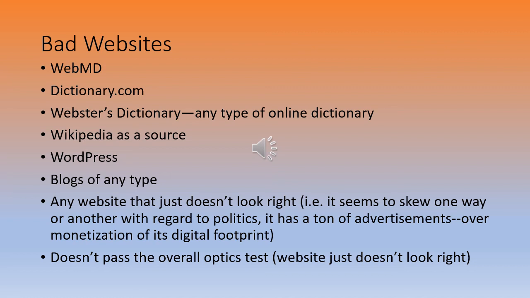So any website that just doesn't look right, i.e. it seems to skew one way or another with regard to politics, or it has a ton of advertisements, so over-monetization of its digital footprint at that point. And then a website to avoid too, the last one listed here, it doesn't pass the overall optics test. The website just doesn't look right to you when you look at it.